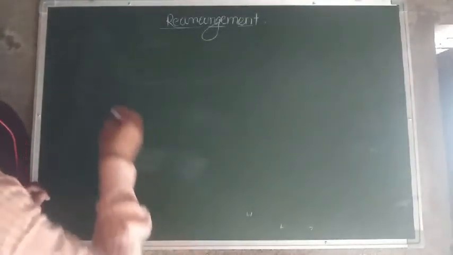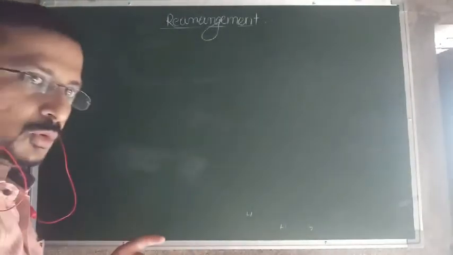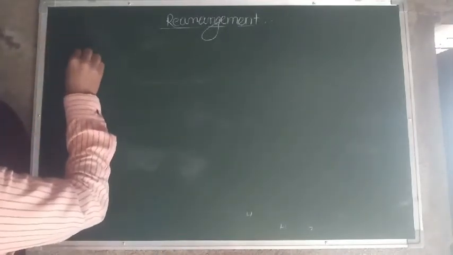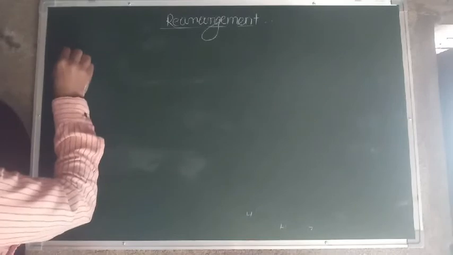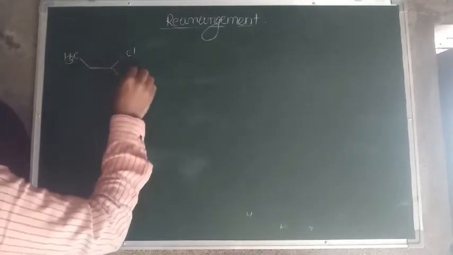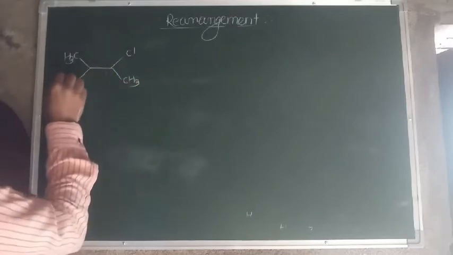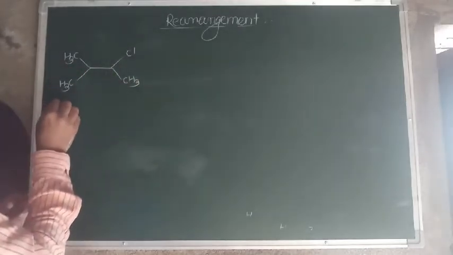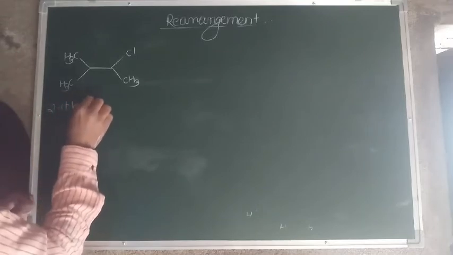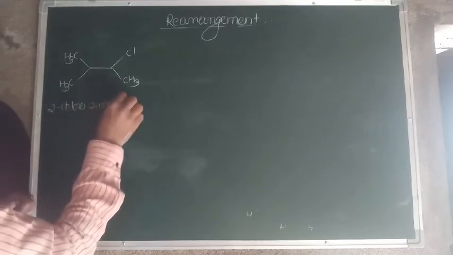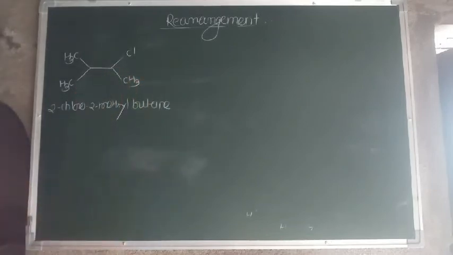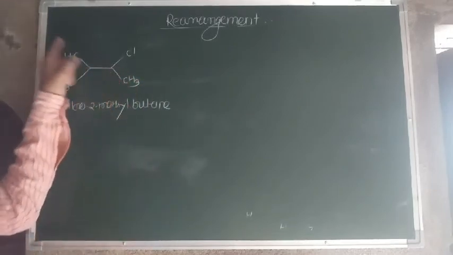This can be explained by taking an example, suppose 2-chloro-2-methylbutane: H3C, chlorine, methyl and H3C. If you consider the hydrolysis of 2-chloro-2-methylbutane, carbons 1, 2, 3, 4.